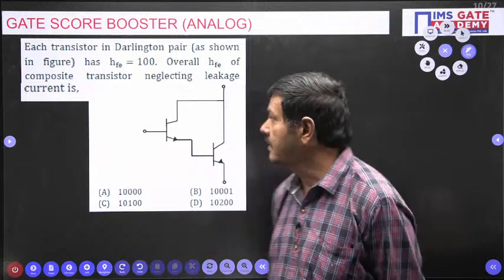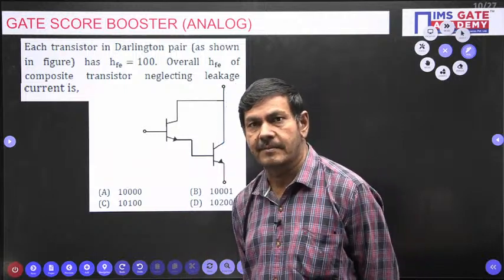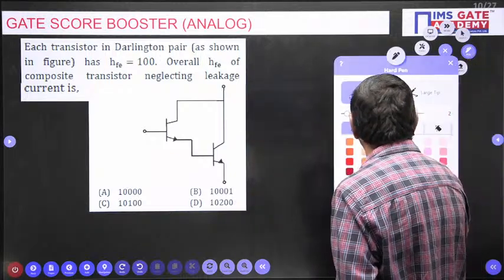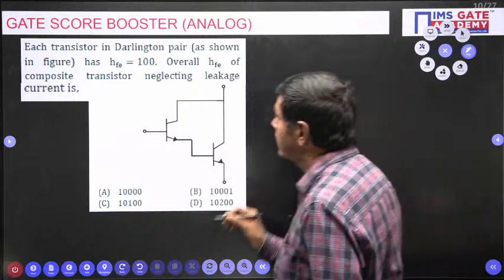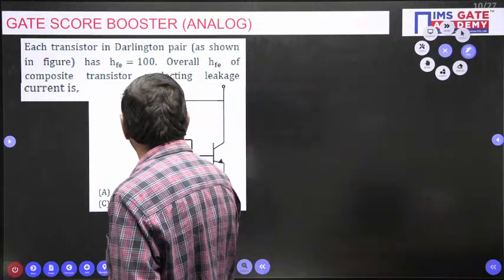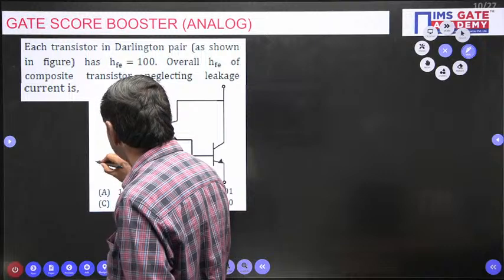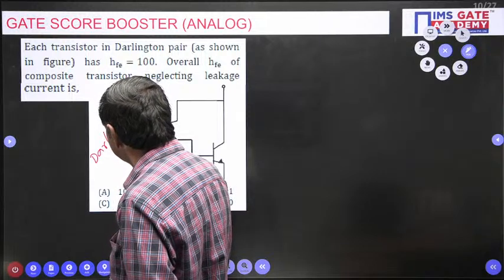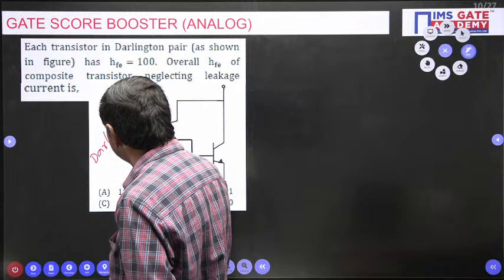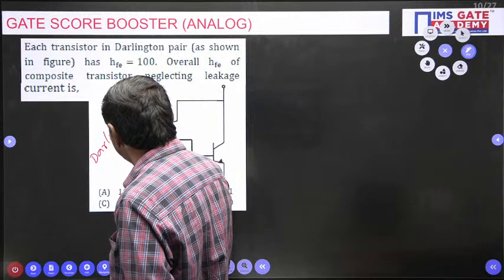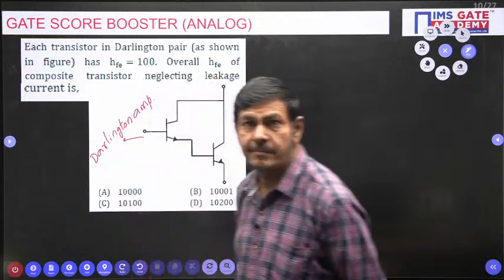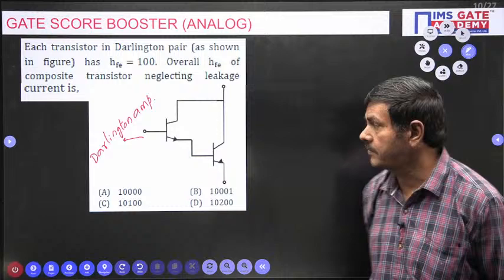This is nothing but a Darlington amplifier, we can say. The given network is a Darlington amplifier. This is said to be a Darlington amplifier circuit. The name given for this network is a Darlington amplifier.